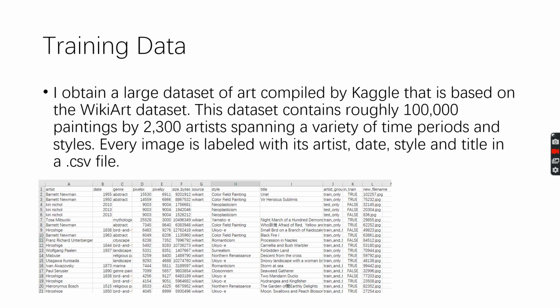Next, look at my training data. I obtained a large dataset of art compiled by Cargo that is based on the WikiArt dataset. This dataset contains roughly 100,000 paintings by 2,300 artists spanning a variety of time periods and styles. Every image is labeled with its artist, date, style, and title in a .csv file, and it looks like this figure.